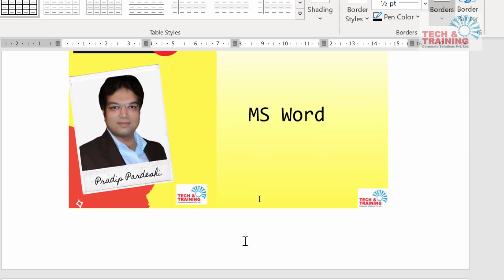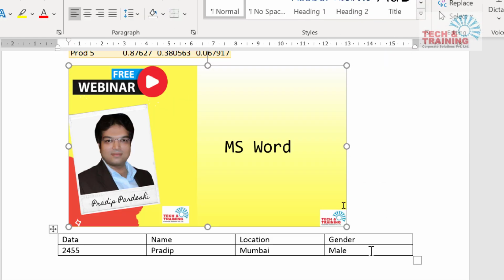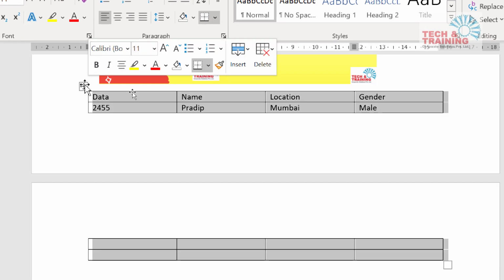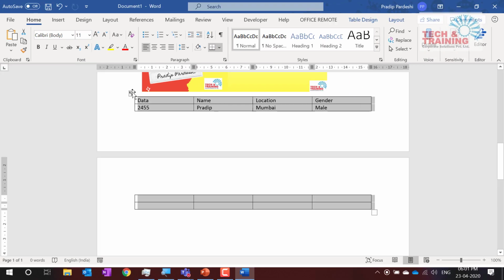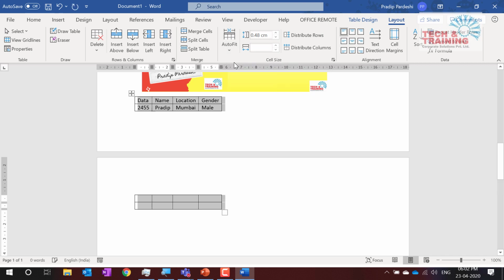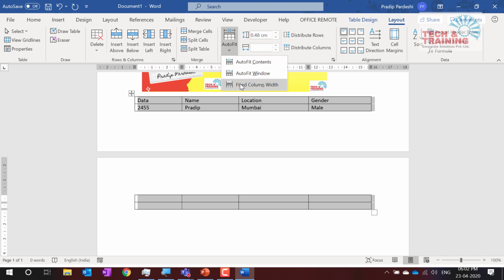Okay. Now let me show you one more thing. Let's say I have this table like this, and generally this feature, I do not have the data, so this feature might not work. But I'll tell you, at times your table may go to multiple pages like this. At that time, if you want to fix this problem, you will need to go to Layout, and here there is a very useful feature called AutoFit: AutoFit Contents, AutoFit Window, AutoFit Column Width.